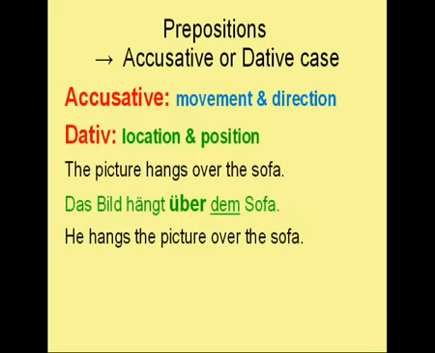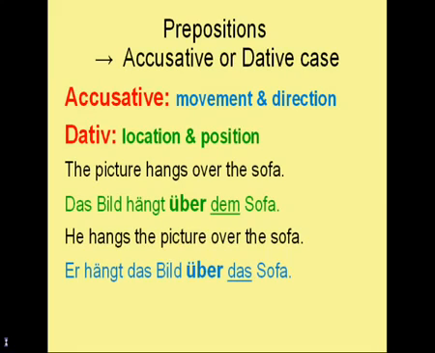What about he hangs the picture over the sofa? Does this imply movement and direction, or does this also imply location and position? This time it implies movement and direction. Therefore the sentence is in German in the accusative case. And over is again translated with über, and das is the definite article for neuter nouns in the accusative case. The sentence therefore reads: Er hängt das Bild über das Sofa.